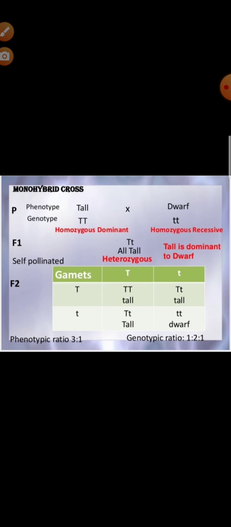And again, if this capital T small t is crossed with capital T small t, the gametes and characteristics in the F2 generation will be represented as such. So the phenotypic ratio will be 3:1 and the genotypic ratio is 1:2:1.